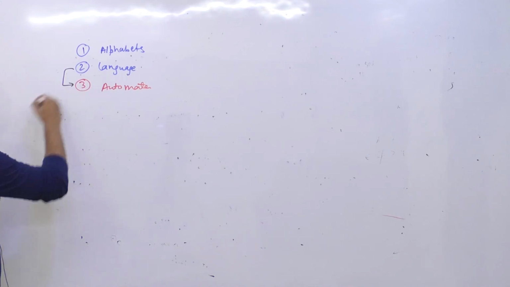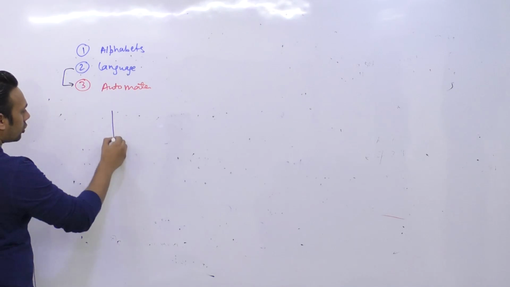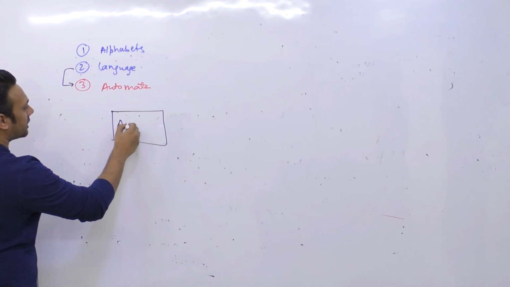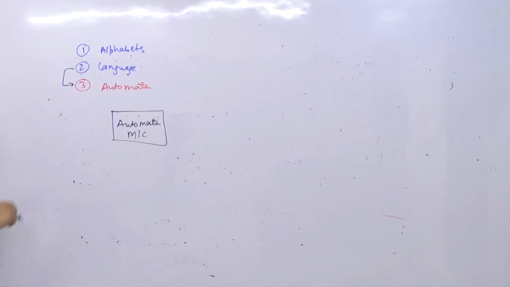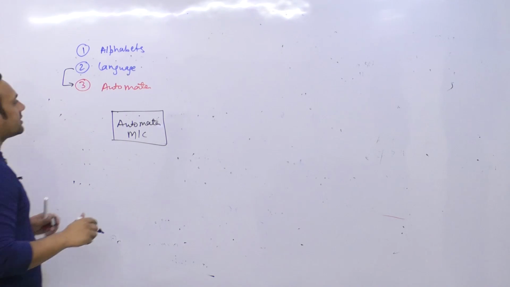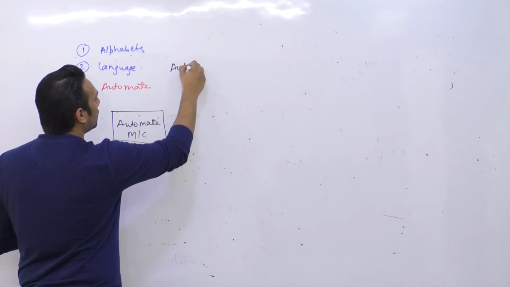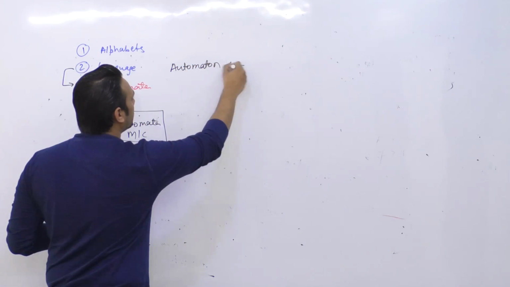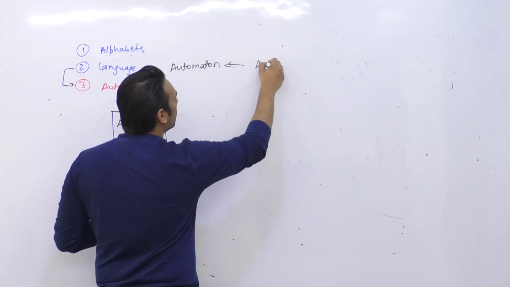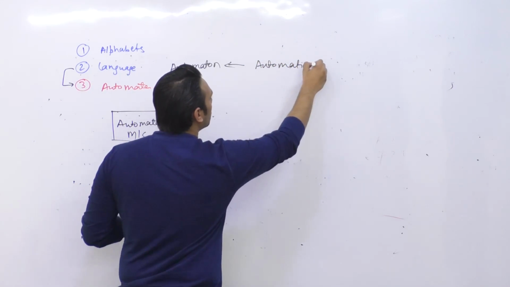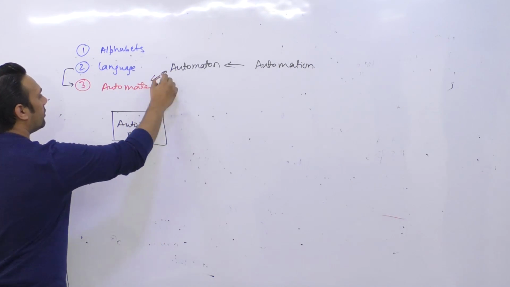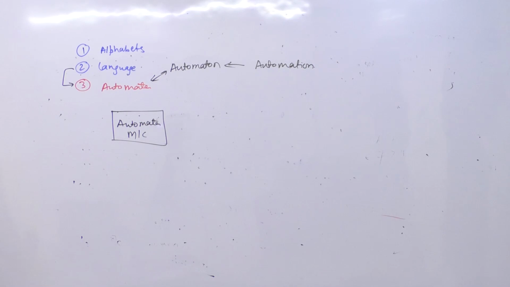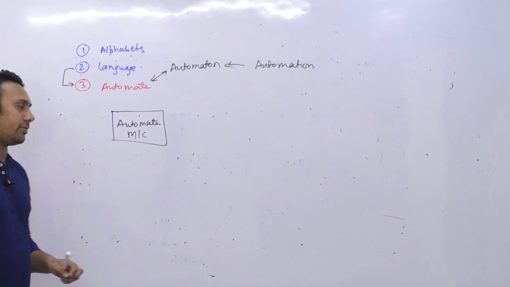So what is an automata? An automata is like a mathematical model, or you can say automata is like a machine. So it is a mathematical machine, you can say. Okay, so automata is created from the word automaton, and this automaton word जो है, it is very much interrelated to automation. So this is just like a plural and singular form of each other. तो उसमें आपको ज़्यादा deep करने की ज़रूरत नहीं है. Don't have to focus on that. Just try to understand what exactly this automata is.